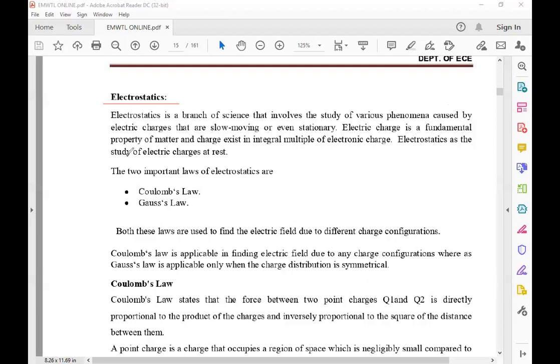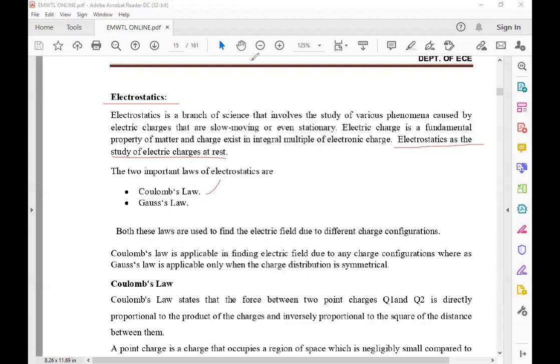Electrostatics is a study of electric charges at rest. The two important laws of electrostatics are Coulomb's law and Gauss's law. Both these laws are used to find the electric field due to different charge configurations.